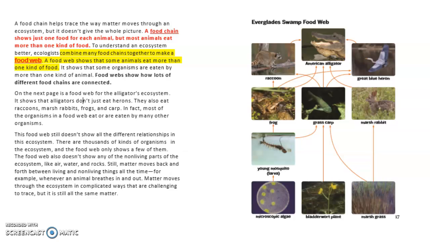The food web also doesn't show any of the non-living parts of the ecosystem, like air, water, and rocks. Still, matter moves back and forth between living and non-living things all the time. For example, whenever an animal breathes in and out, matter moves through an ecosystem in complicated ways that are challenging to trace, but it's still all the same matter.